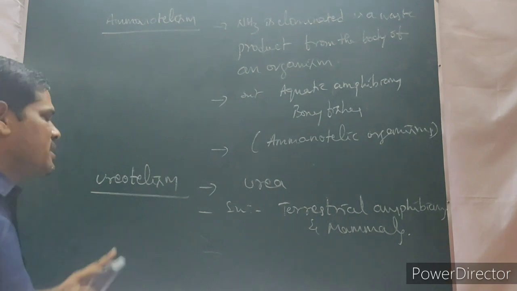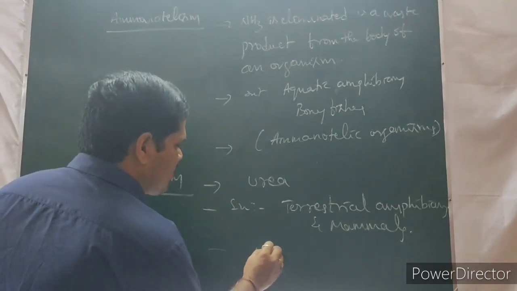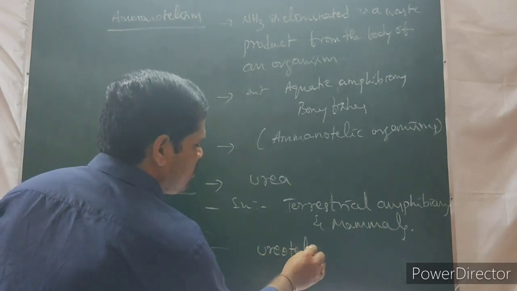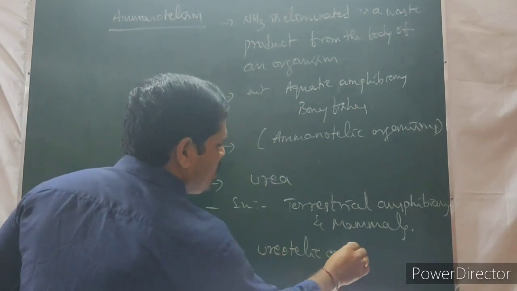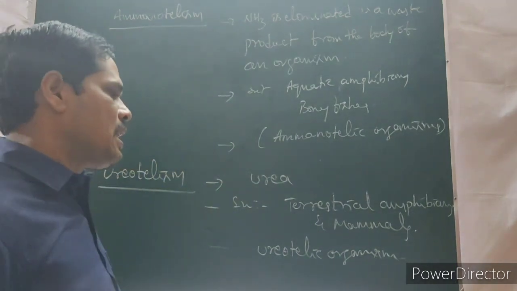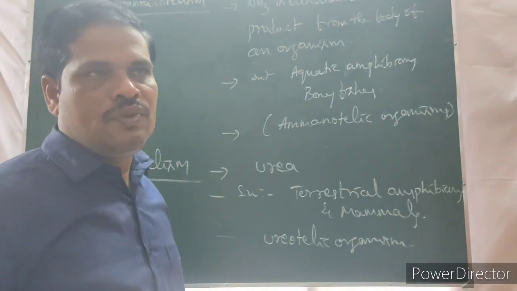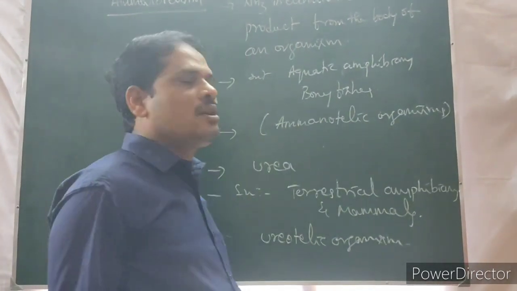What are the organisms that excrete urea as a waste product? Those are called ureotelic organisms. Here, amphibians and mammals are ureotelic organisms. Why? They excrete urea as a waste product. That's why they are called ureotelic organisms.